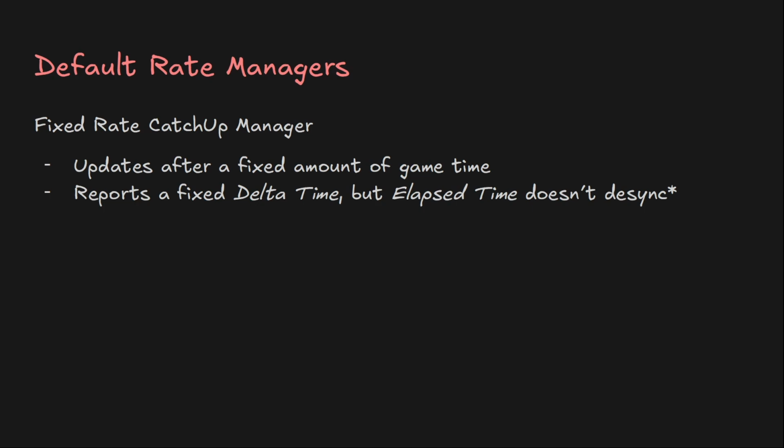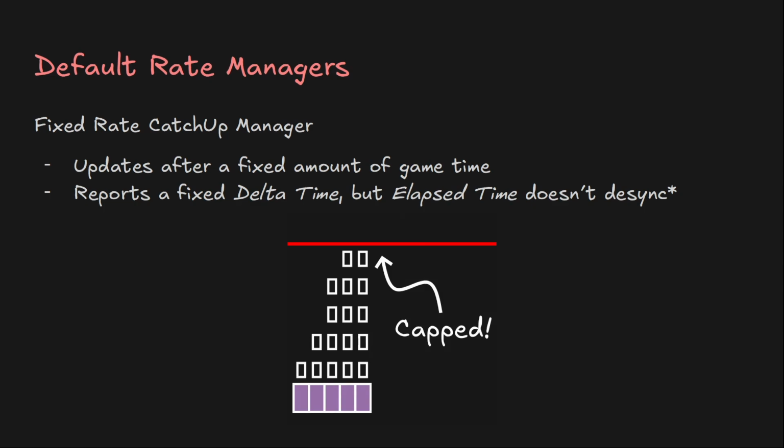It has a max limit for how many times it can run in a single frame. This is because if it takes more than 1 frame to run it, then it'll first have to update once, and then it'll have to update twice to catch up, and then it'll have to update 4 times to catch up to that again. So the runaway effect gets really large if you don't cap it.